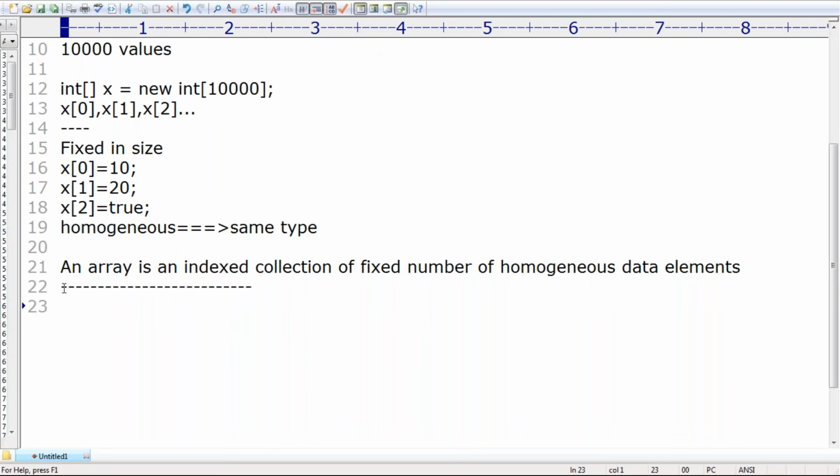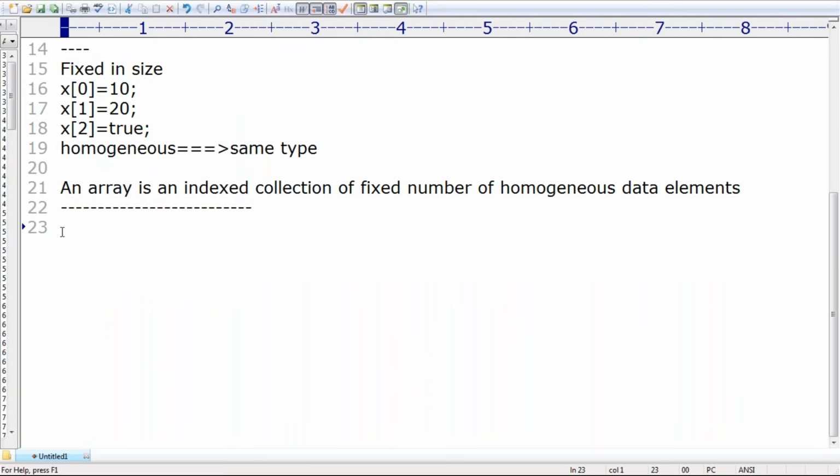Can you please respond? Is it clear? Sir, what is an array? What is the advantage? What are the disadvantages? I mean, what are the limitations of the arrays concept? Can I go to the next level? The basic idea of the arrays concept is clear. If you want to represent a huge number of values, better to go for the arrays concept, right? But the problem with arrays is they are fixed in size.